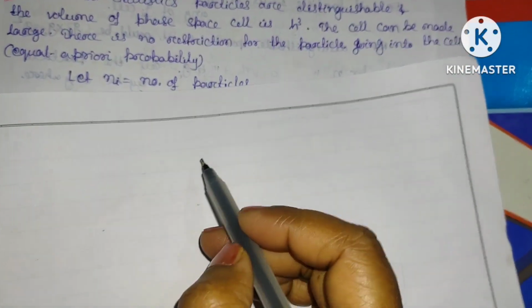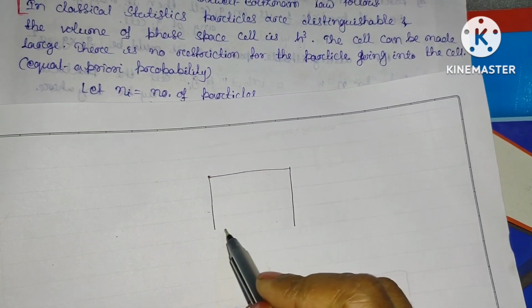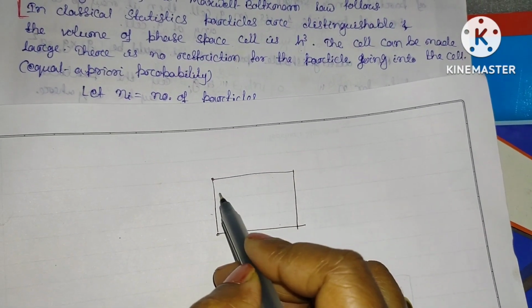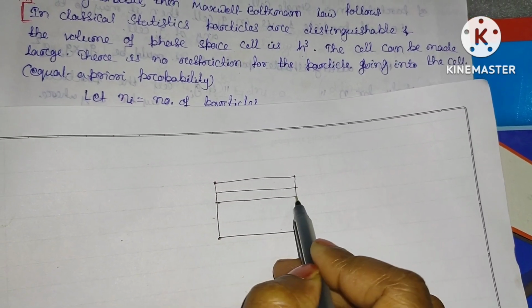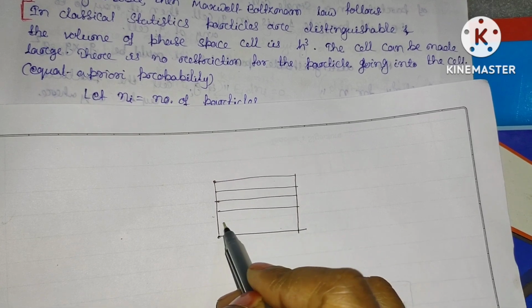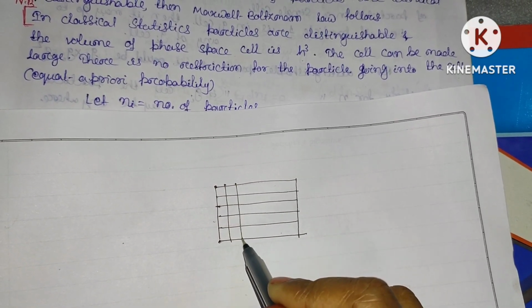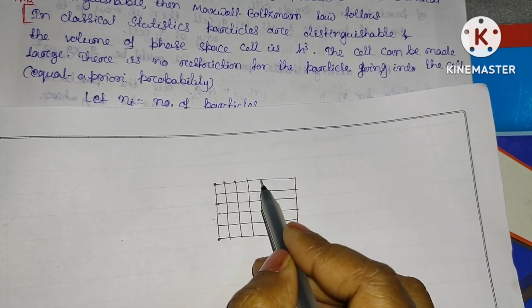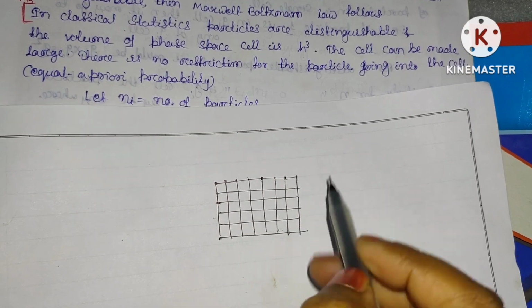So let us see, suppose we are considering a compartment or a system containing a very large number of cells. Equal a priori probability says that the particles can be available in any cell, and each cell will be given equal priority.